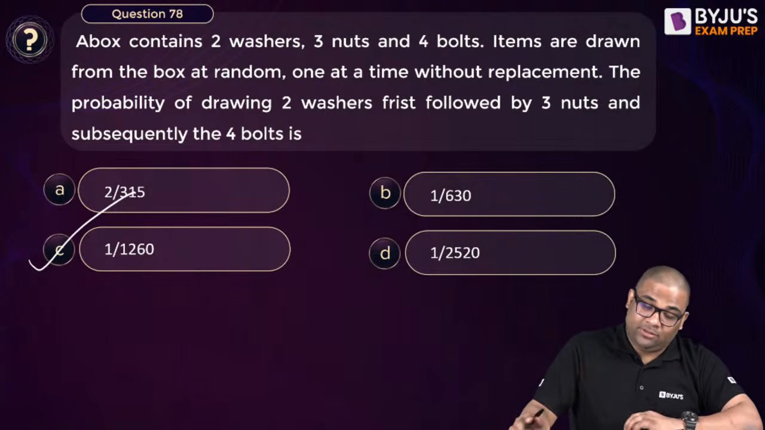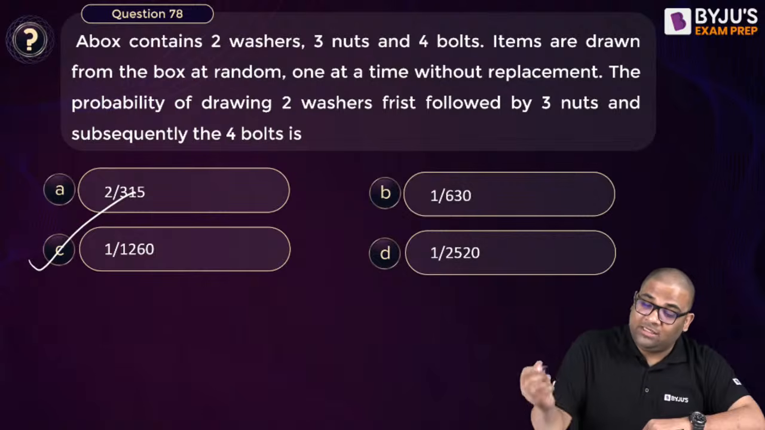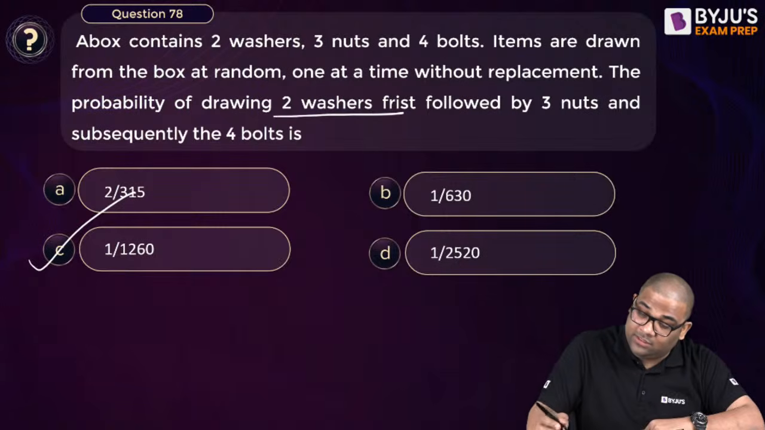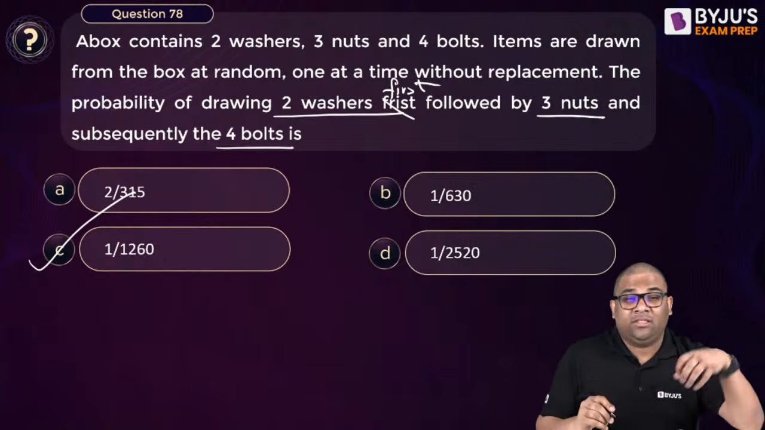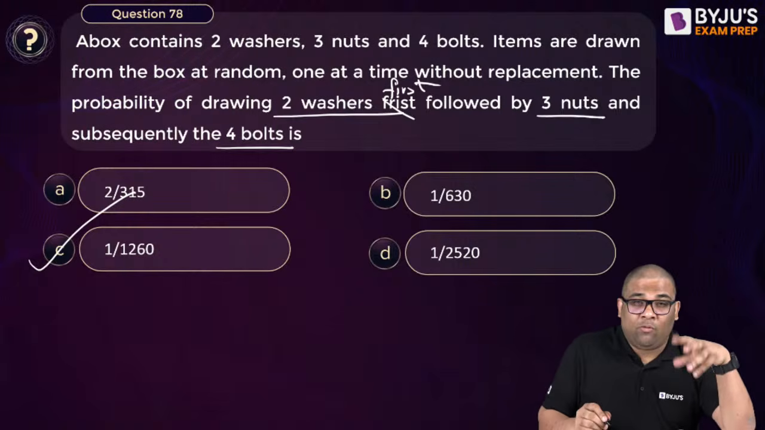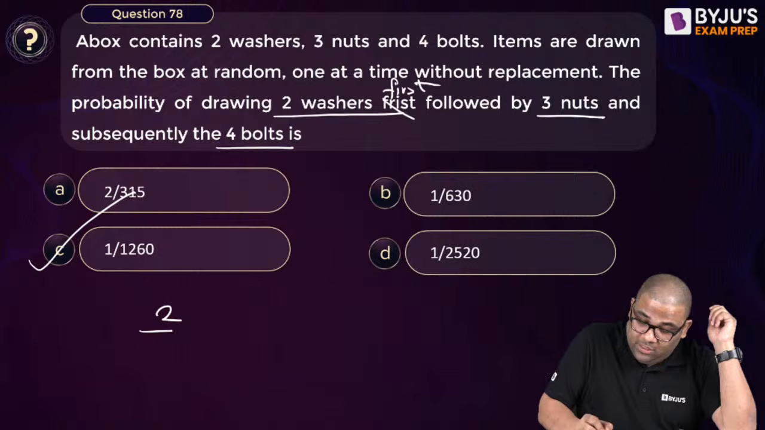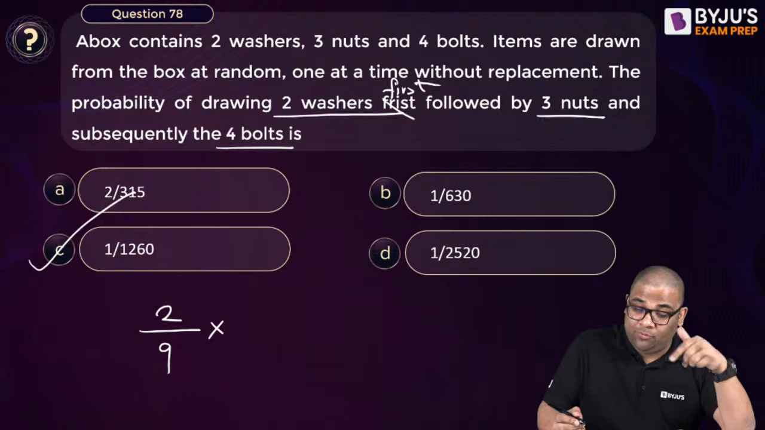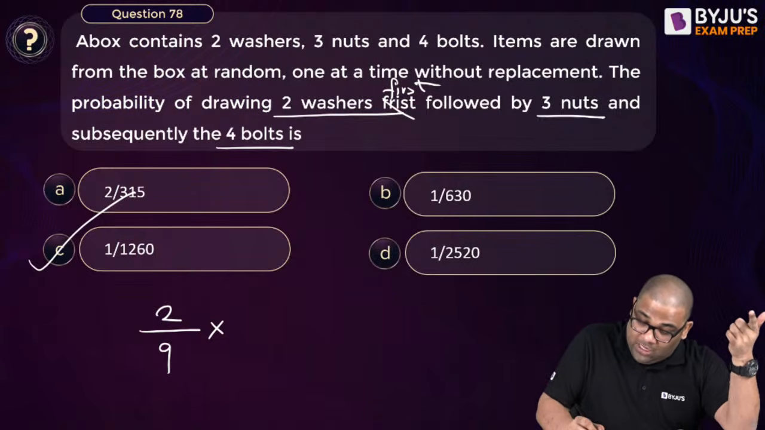I will solve this. You see, there are 2 washers, 2 nuts, 4 bolts, and items are drawn at random without replacement. What is the probability of drawing 2 washers first, then 3 nuts, and then 4 bolts? Very easy. When you are first time picking, you have to bring a washer. So total number of washers is 2, and total number of items is how much? 9. So the probability is 2 by 9. Next time it is without replacement. Now you need a washer. So now washers will be 1, but items will be 8.